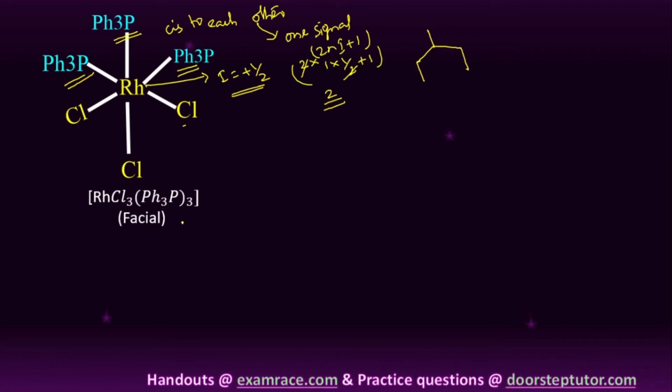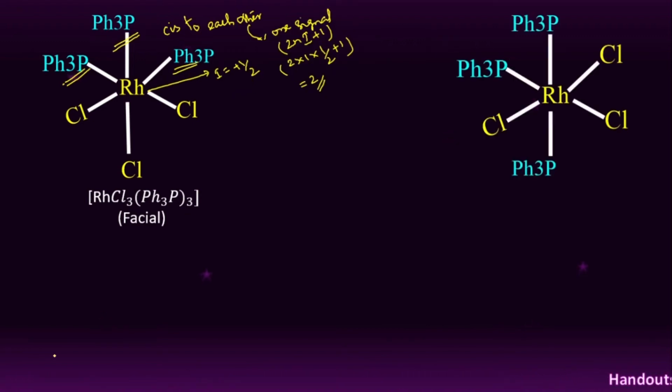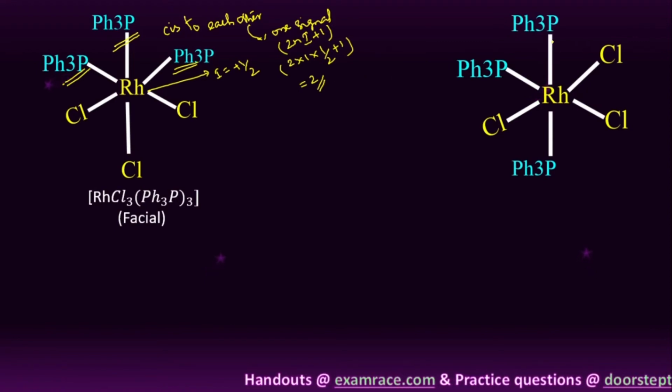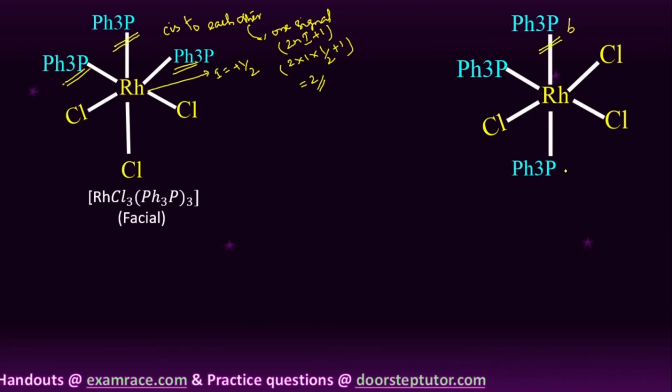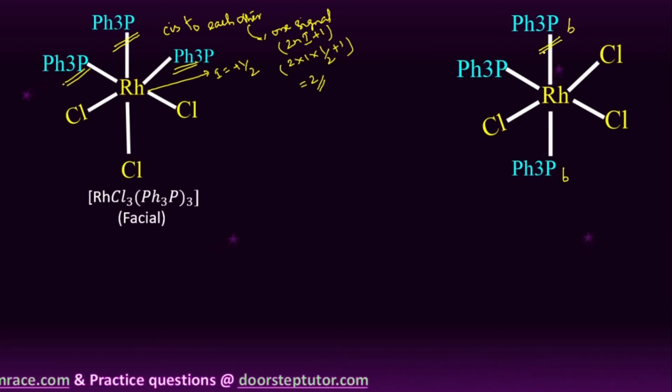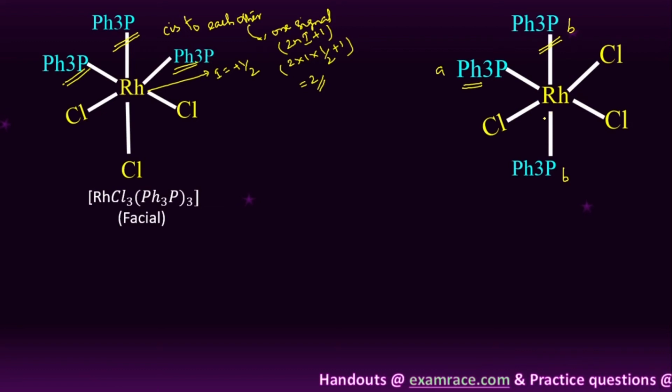So this is for facial structure. Then we will move to the meridional structure. Here we have two types of triphenyl phosphine atoms. Here I am assigning as B, and here also I am assigning as B. So these two triphenyl phosphine ligands are trans to each other. Here I am assigning as A. So these are cis to each other. Therefore, here we will get different types of signals in the P31 NMR spectroscopy.